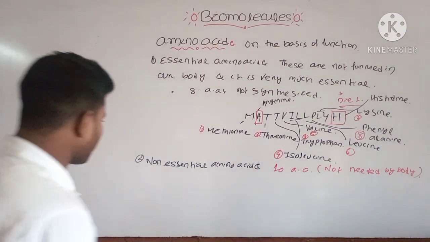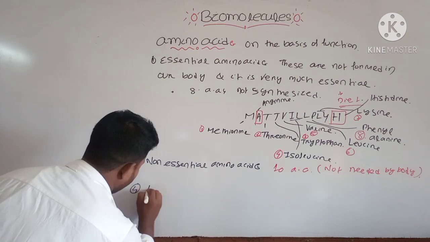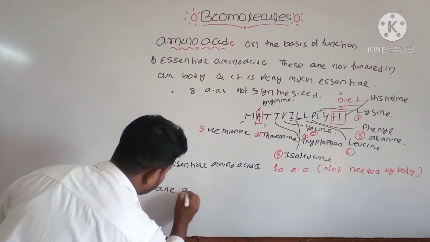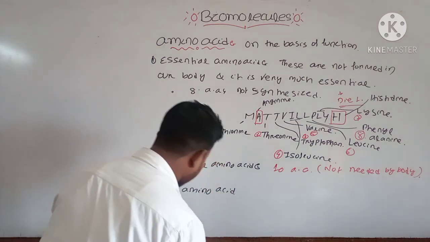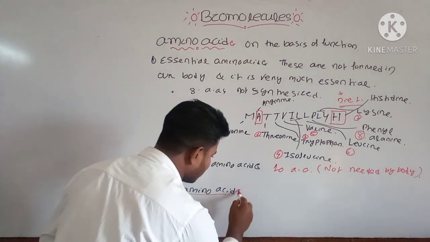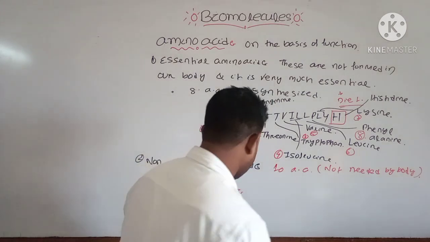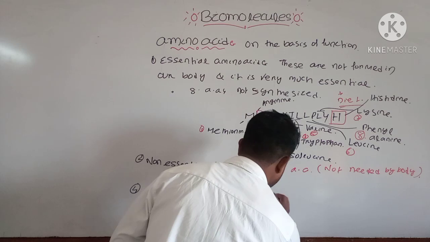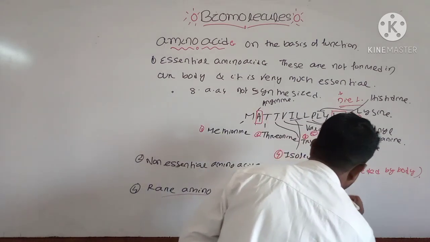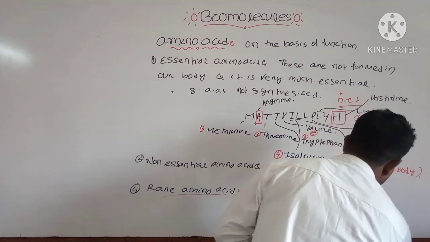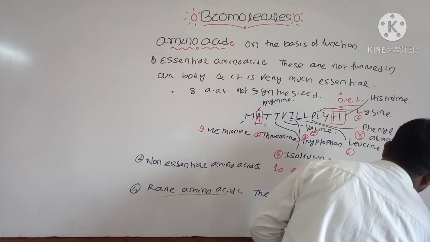And the last one is known as rare amino acid. Why is it known as rare amino acid? Because these amino acids do not code for a genetic codon.